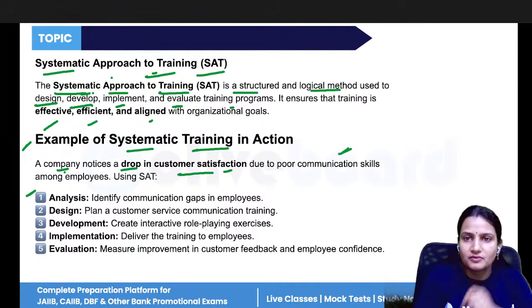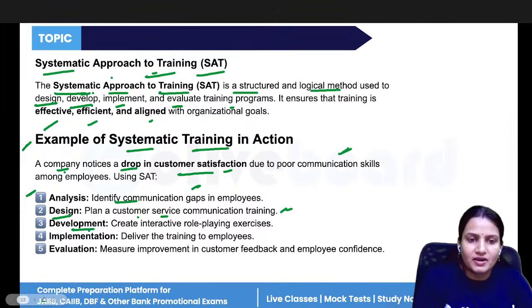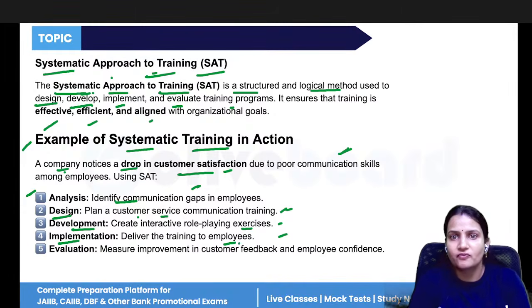First, it is important to do a proper analysis of why the customers are dissatisfied. Because there is a communication gap. Then design a proper plan to fill this communication gap. So plan a customer service communication training. Develop that training. So create different role play exercises. Create a scenario where employees can talk to each other the way they would talk with the customers. They can do role play. Then implementation: finally the training will be provided to the employees.